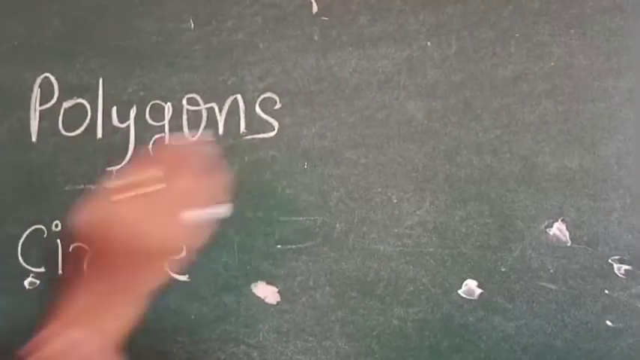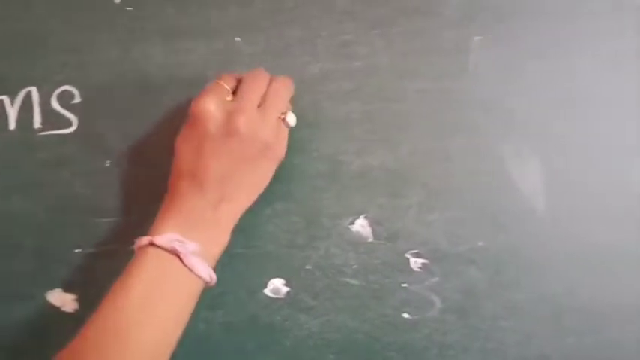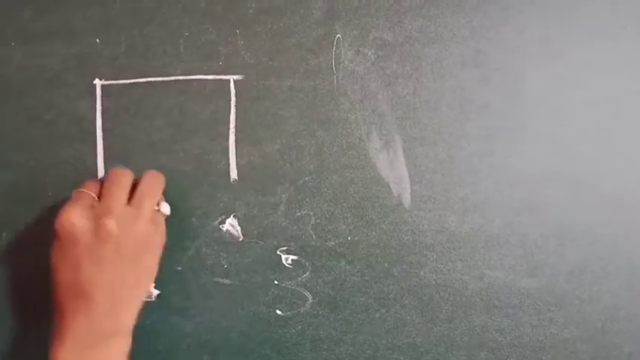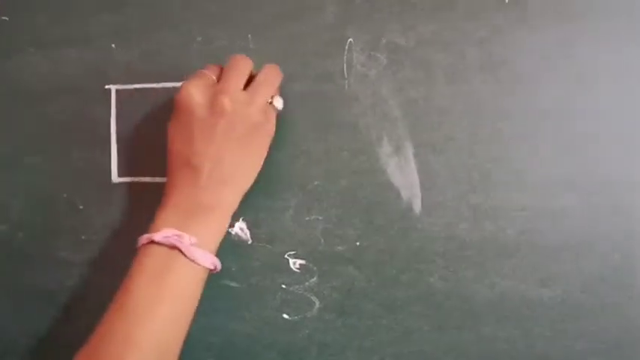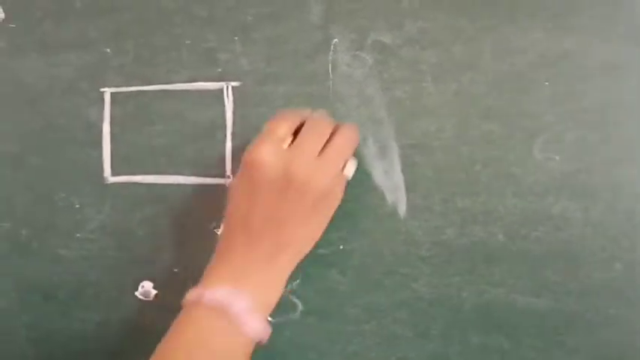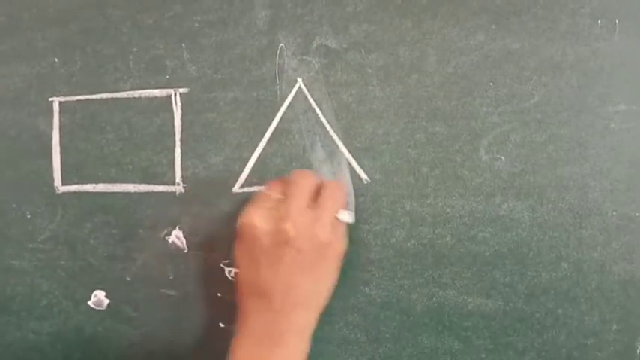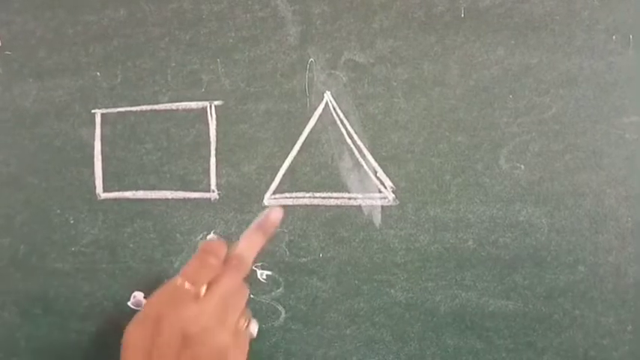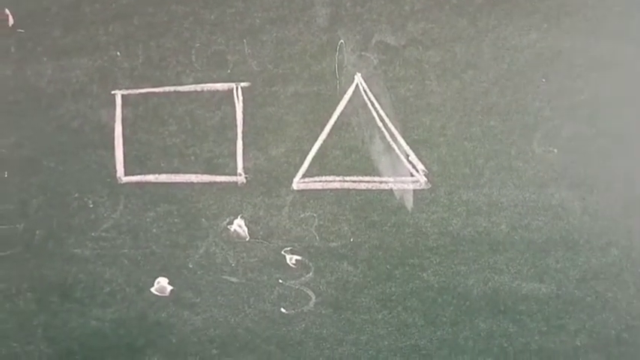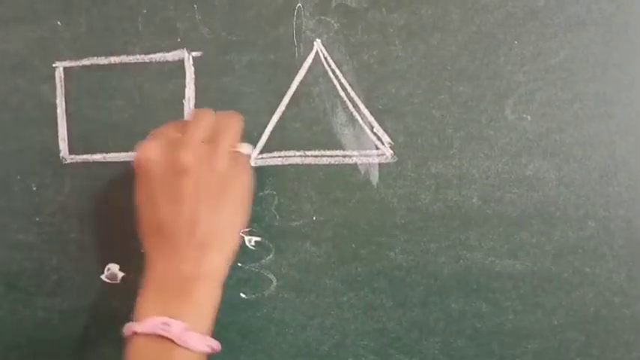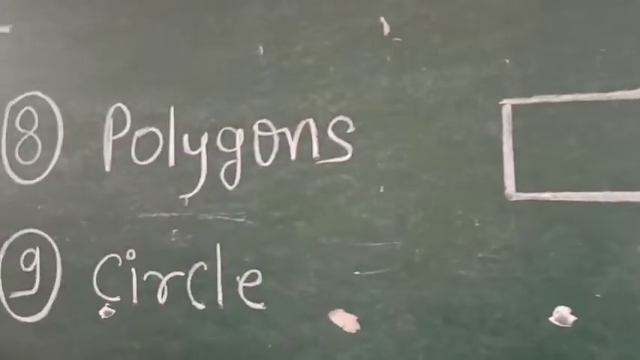Okay, now we will see polygons. A polygon is a combination of straight lines. You can see we have straight lines here like this. So this is your polygon. This is a triangle. We make this shape with straight lines, so this is also your polygon. When you make any figure with straight lines, we call that figure a polygon.